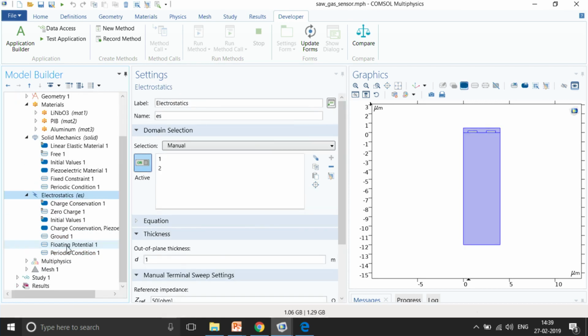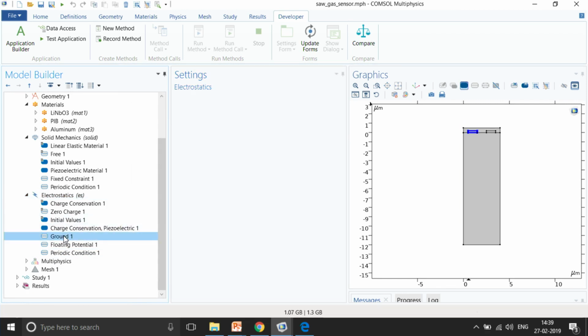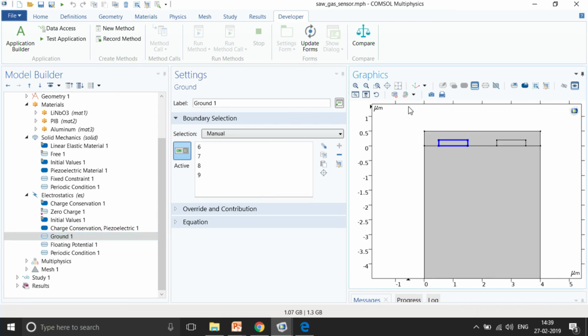With the electrostatics, we need to definitely give a particular ground somewhere. So, this is the ground that we have given. This is the IDT structure, so one would be the ground and another would be the electrode where I need to gather the voltage back, right.